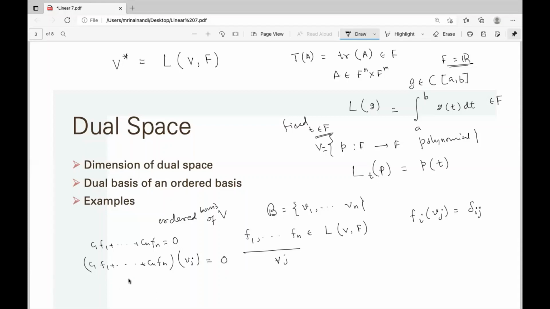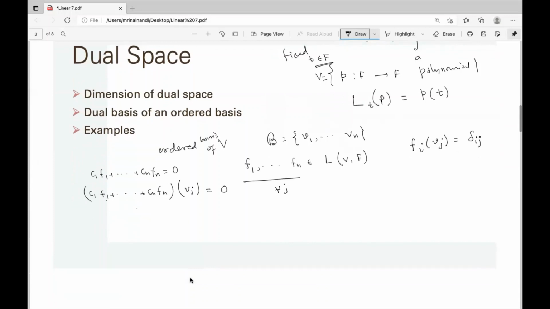Now what happened? This is f1 vj, it will be 0 or 1. So if vj is v1, then it is c1. c1 f1 v1 is c1, c2 f2 v1 is 0.